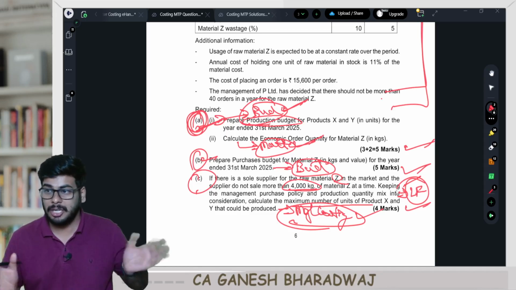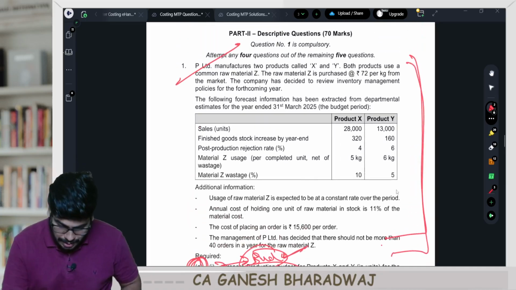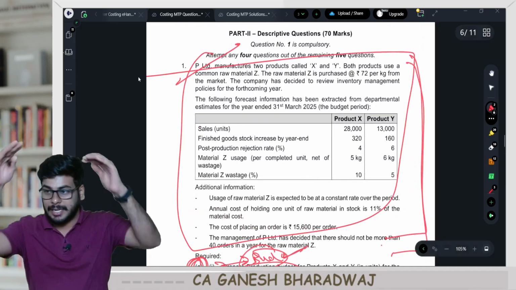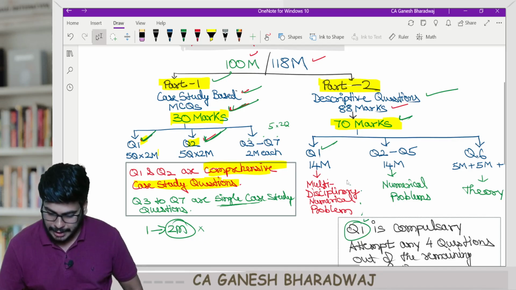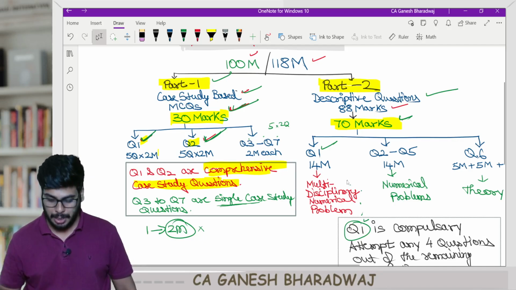Now these are not different questions. The question is the same. For this single data, they are testing from different perspectives. That's why I am calling it a multidisciplinary numerical problem.